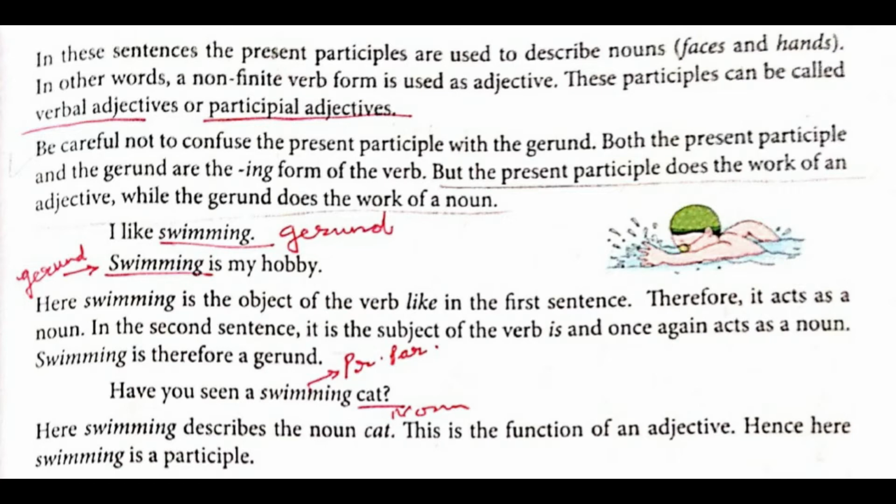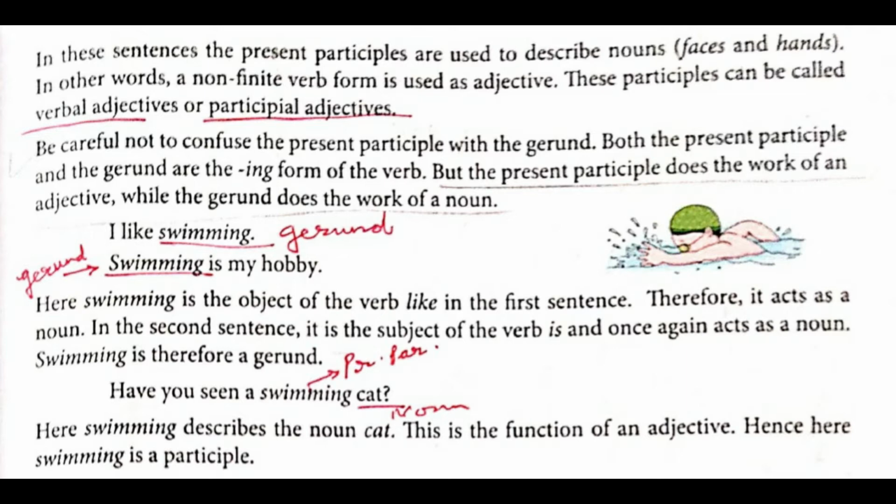Next, have you seen a swimming cat? Which cat am I talking about? Swimming cat. So over here, swimming is present participle. Next to swimming, what is given? A common noun, that is cat. Here, swimming describes the noun cat. This is the function of an adjective. Hence, here swimming is a participle.